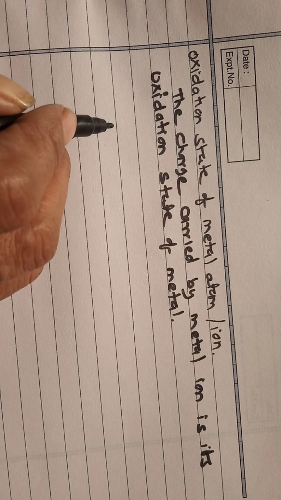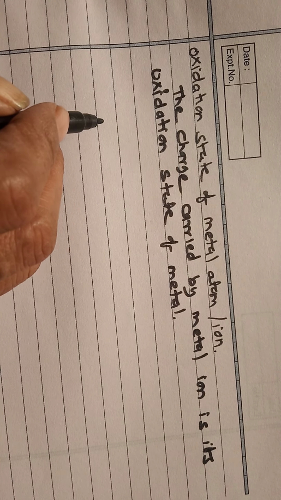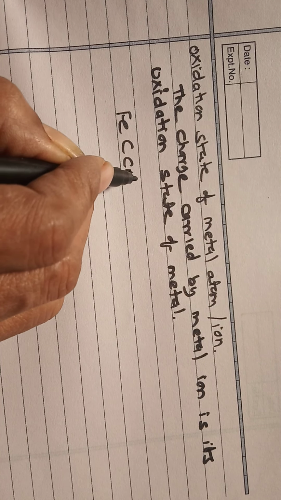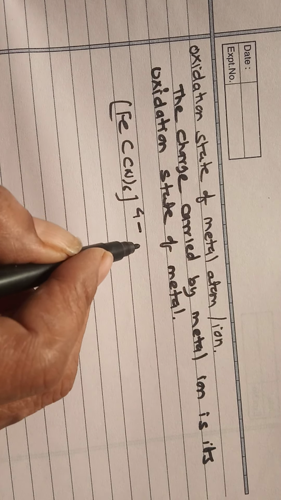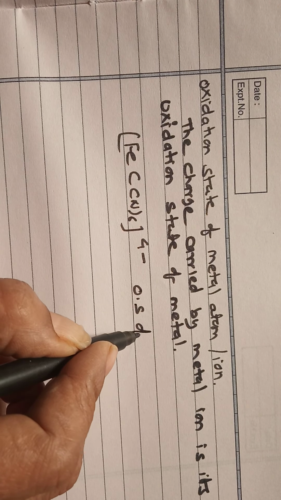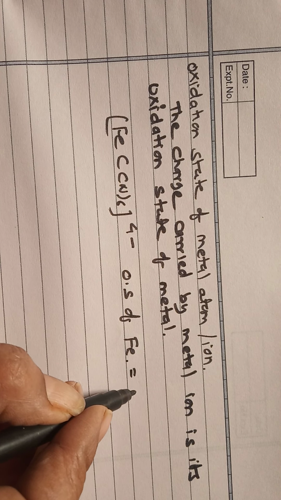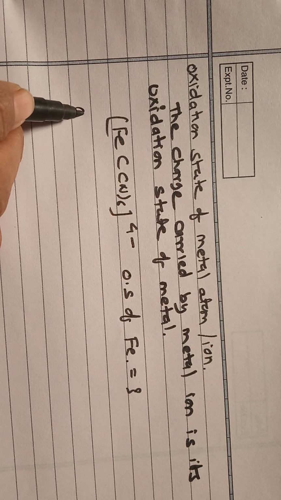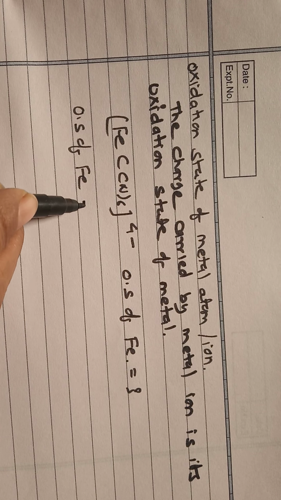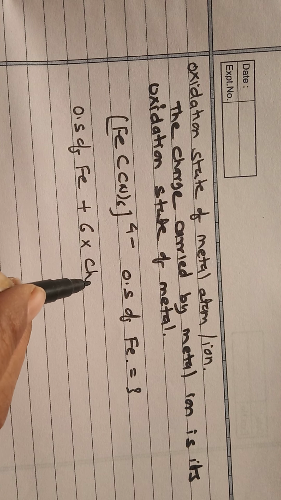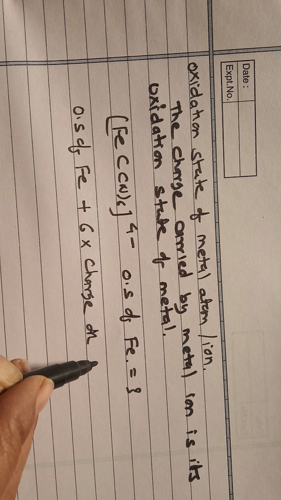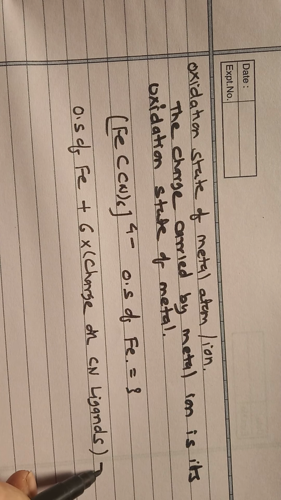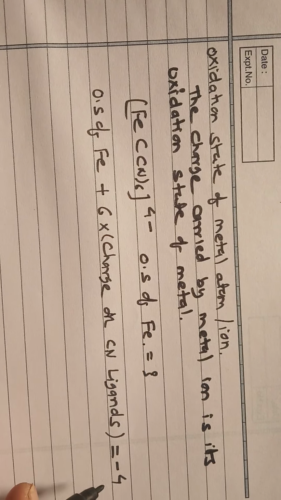Okay, so for example, if I consider the same example, Fe(CN)6 4 minus, in this we have to find out the oxidation state of Fe. So here the charge number of the complex ion is minus 4. So the oxidation state of Fe plus 6 into the charge on the CN ligand, that is the cyanide ligands, is equal to -4. That is the total charge carried by the complex ion.